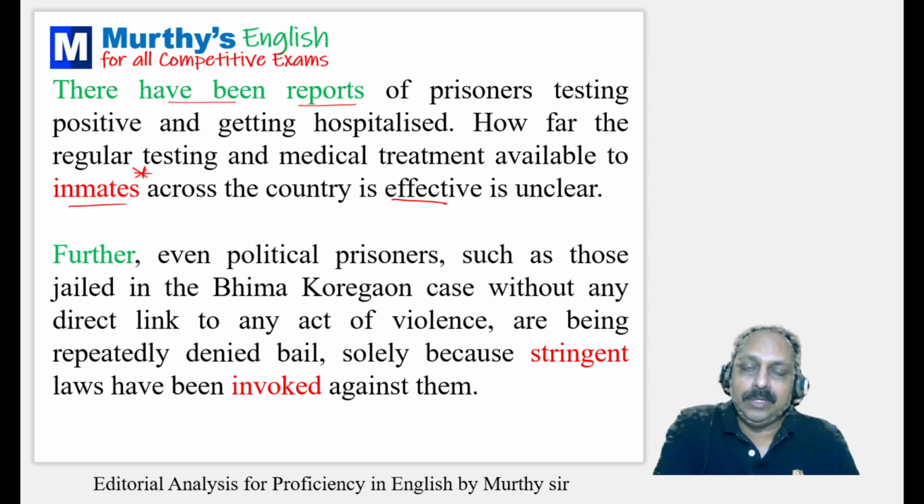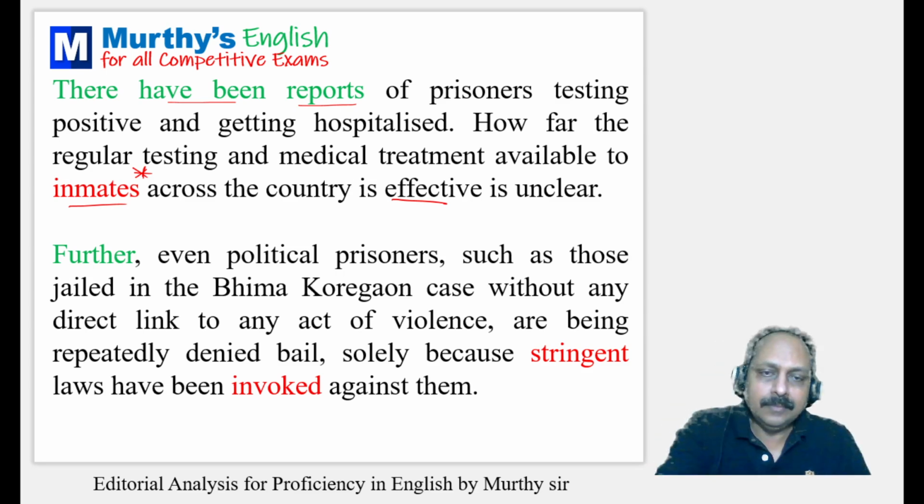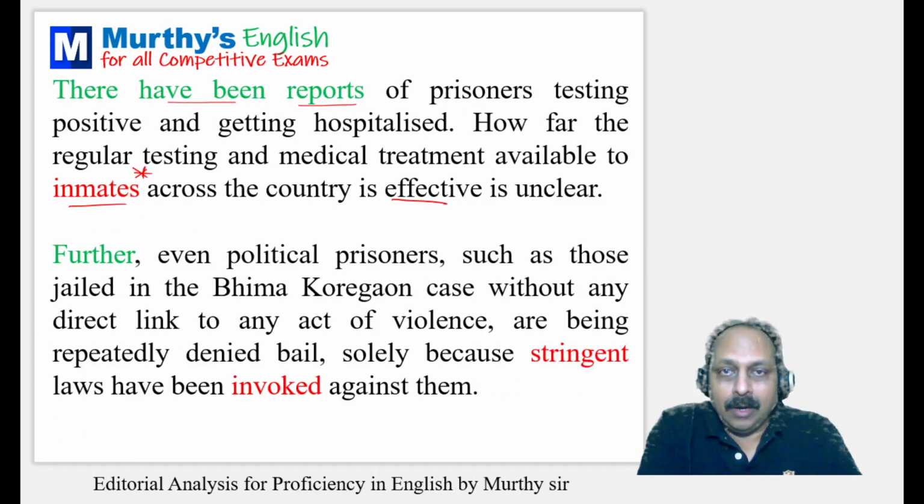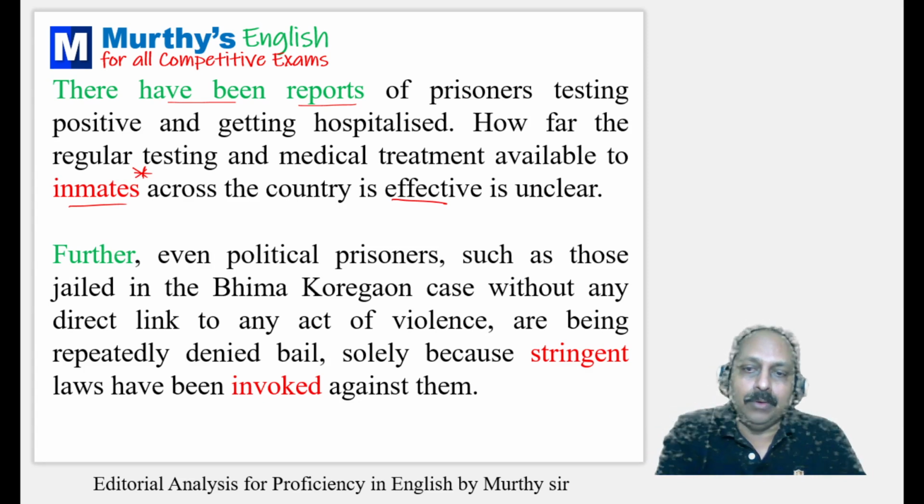Now, how does the editorial end? Oh, some more paragraphs we have. There have been reports.